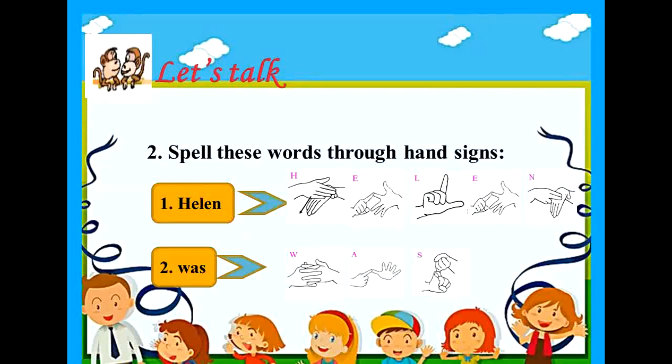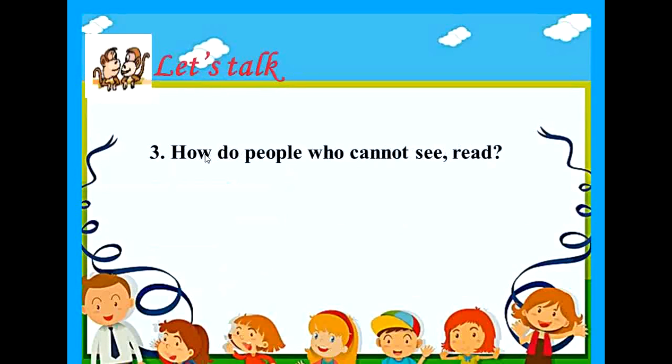So children, there are 2 words given here for you to spell through hand signs. Okay. So these are the hand signs for spelling the word Helen, and these are the hand signs for spelling the word was.